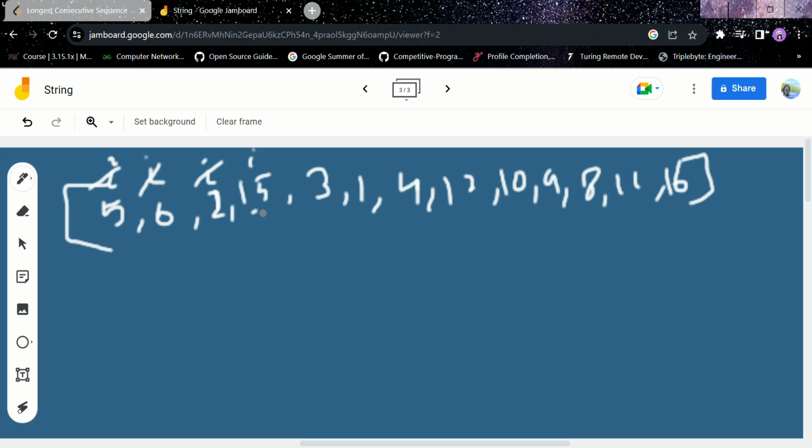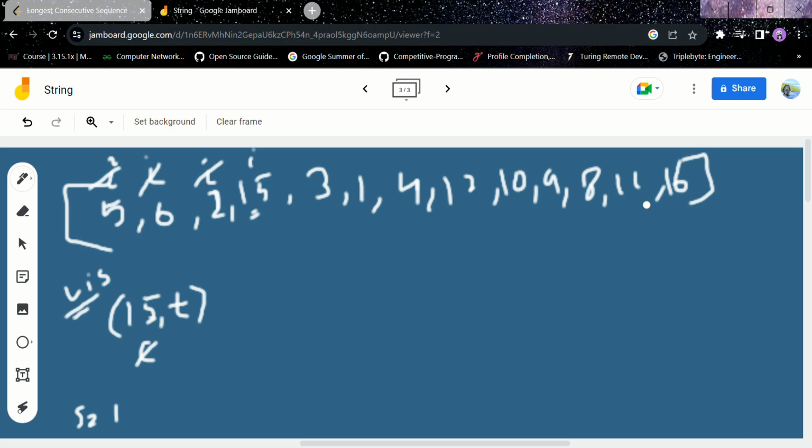Now 15, 15 minus 1 is equal to 14, 14 is not present. So this is our starting variable. Starting variable of what? Of our sequence. So we have 15 and mark it as true in our visited map. Mark it as true, and this one is our current variable, and sequence is equal to 1.